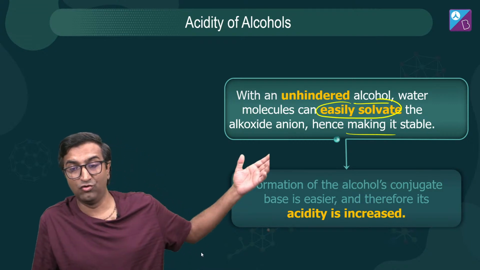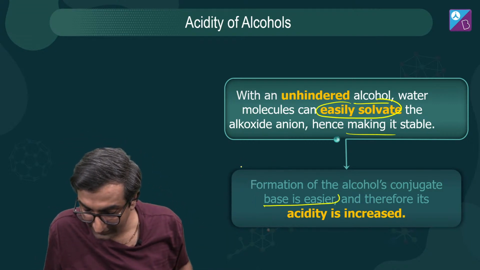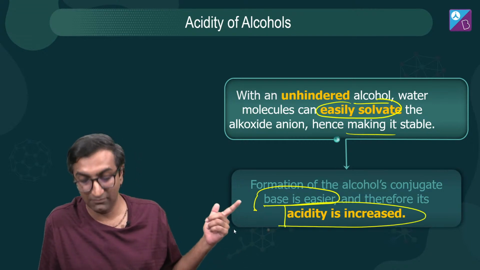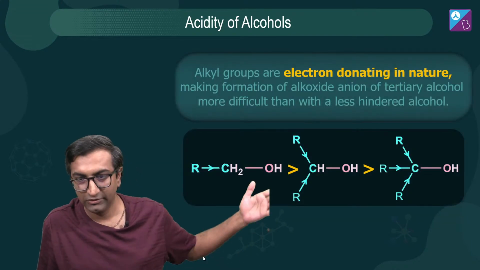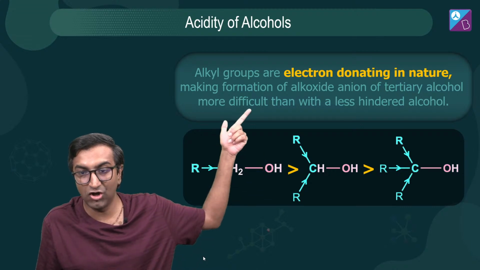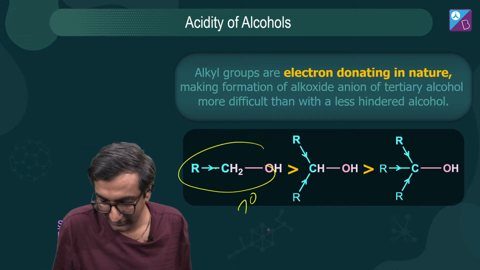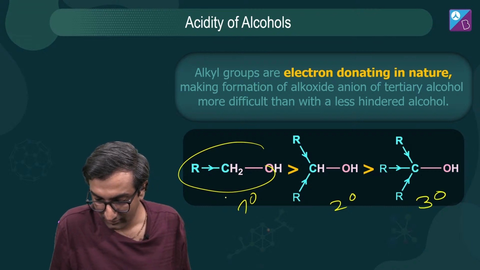एंड जो मैं चीज बार बार बोल चुका हूं, जो conjugate base अगर आसानी से बन रहा है तो acidity उसकी बढ़ जाएगी. आसानी से बन रहा है मतलब more stable conjugate base. So this is the deal, right? Electron donating in nature, which is why the acidity of primary is greater than secondary, then tertiary.